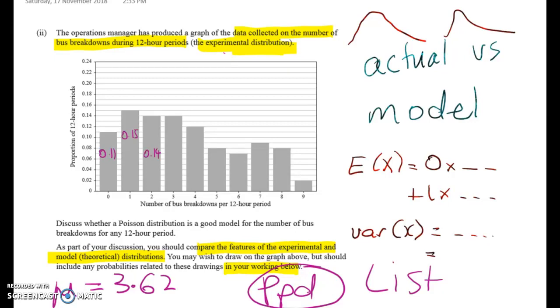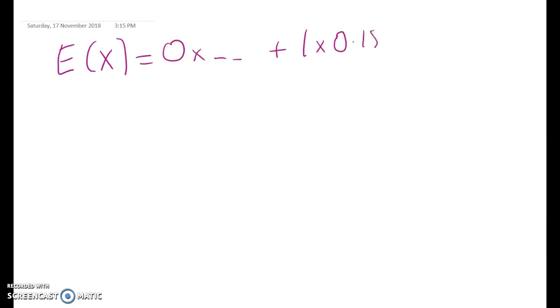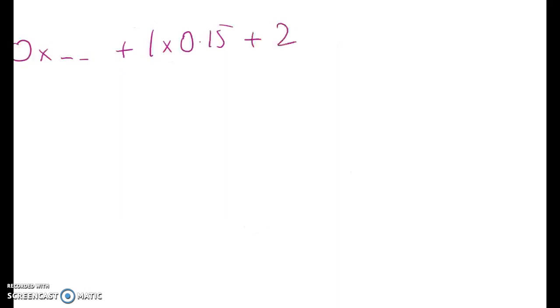So you can do this, as you know, with your calculator, or you can do it by hand. Now, I've done it by hand here. And there's another video from the 2017 paper where I go through this, but let's work out what E of X is here. Well, E of X is going to be 0 times whatever, plus 1 times 0.15, plus 2 times 0.14, plus 3 times 0.14, plus 4 times 0.12.